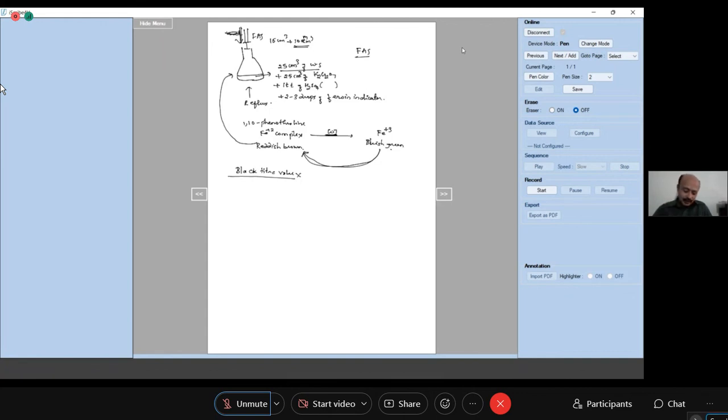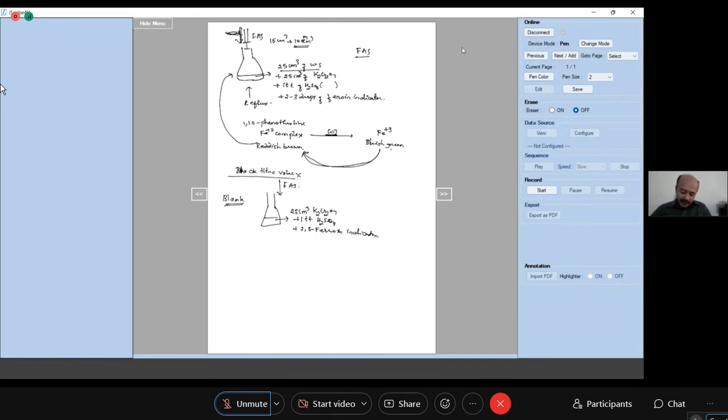Okay. So that was back titration. In blank titration, blank means you are not going to take any wastewater sample. You have to take only 25 cm³ of potassium dichromate and add 1 test tube of H2SO4 and add 2 to 3 drops of ferroin indicator. Again you titrate against FAS.